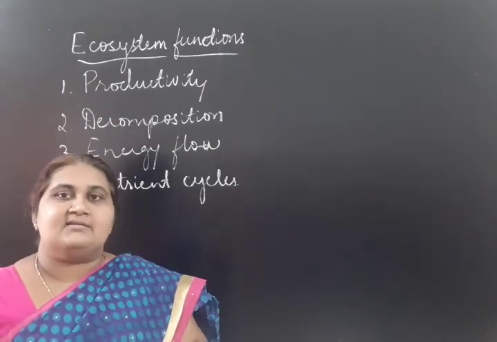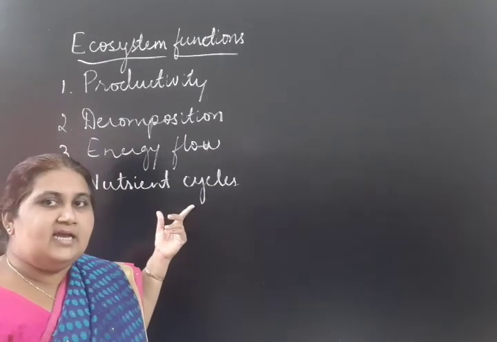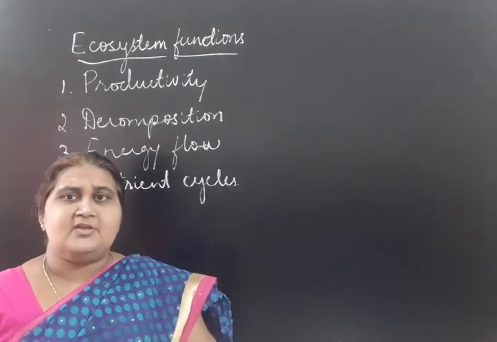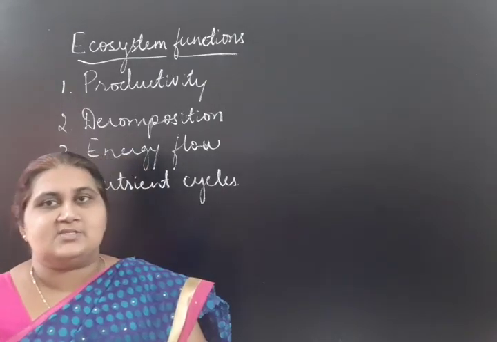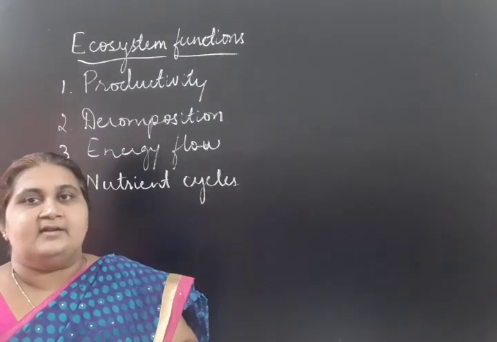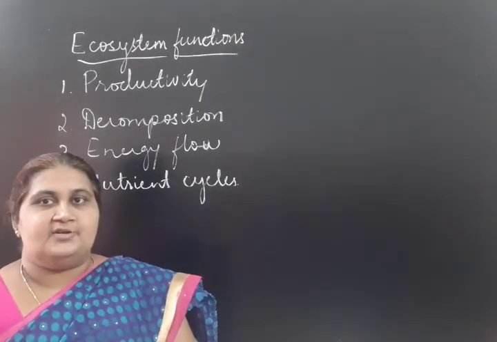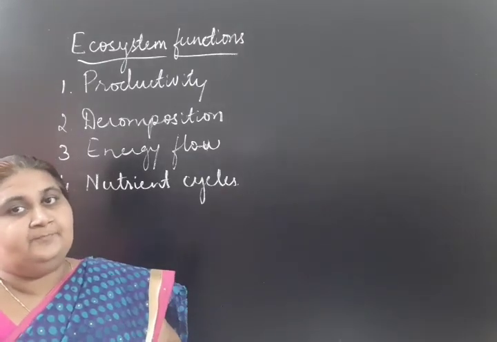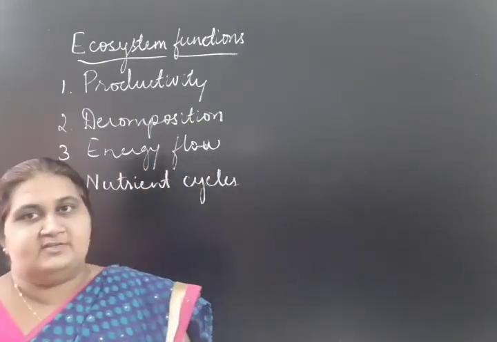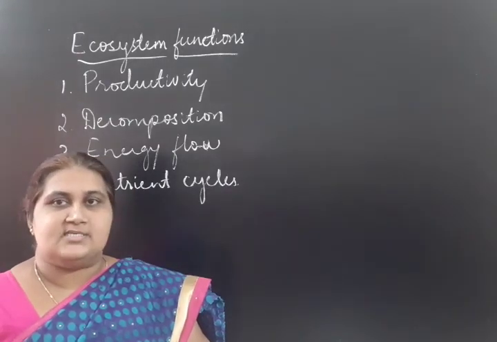Biogenic nutrients travel in a cyclic manner, and that we call nutrient cycles or biogeochemical cycles. So within an ecosystem, there are four functions taking place: productivity, decomposition, energy flow and nutrient cycles. So now we will be studying one function, that is productivity. How the energy is synthesized within an ecosystem.